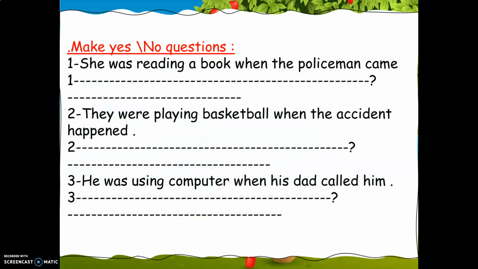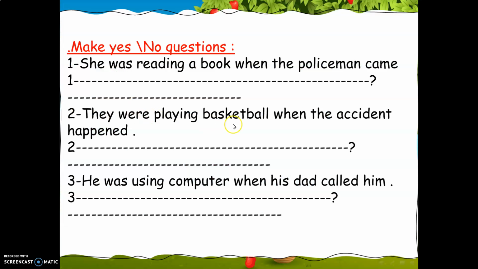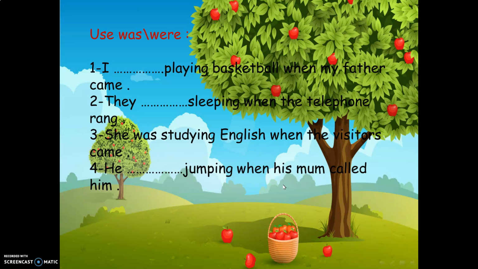Then make yes, no questions. Number 1, she was reading a book when the policeman came. Was she reading a book when the policeman came? Number 2, they were playing basketball when the accident happened. Were they playing basketball when the accident happened? Number 3, he was using computer when his dad called him. Was he using computer when his dad called him?